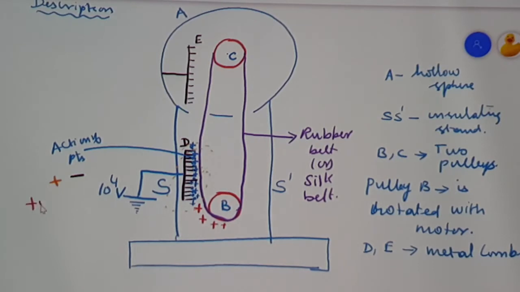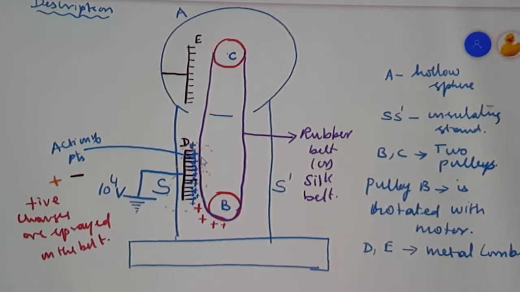So positive charges are sprayed, made to fall on the belt. Why? Because after the action of points or corona discharge at these sharp points, the air medium in the vicinity around this comb D gets ionized.